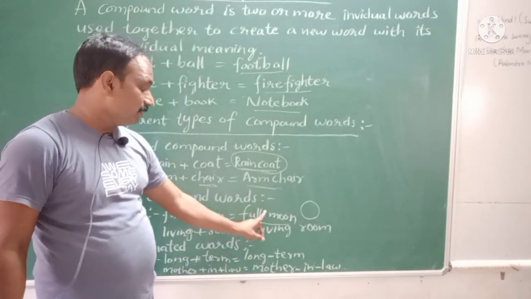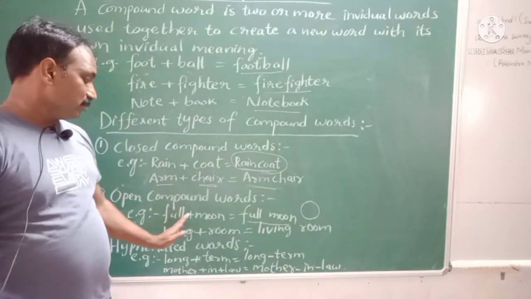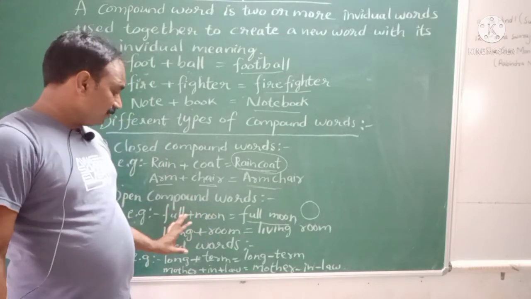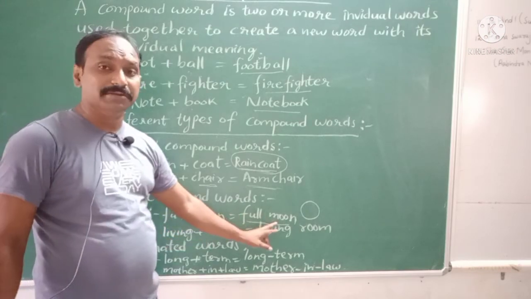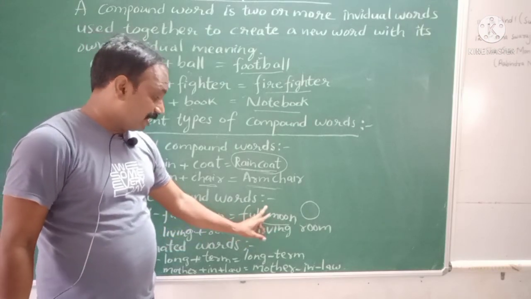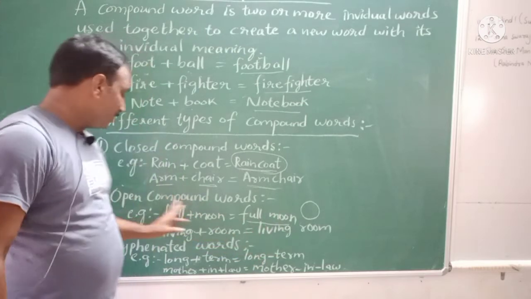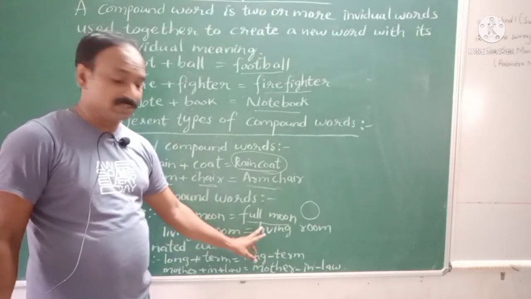Such kind of words are called open compound words.